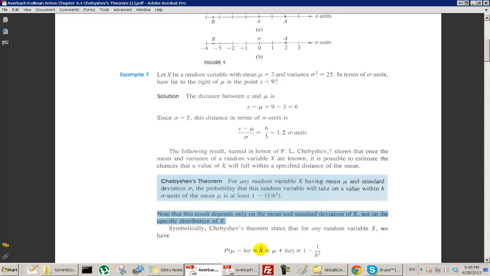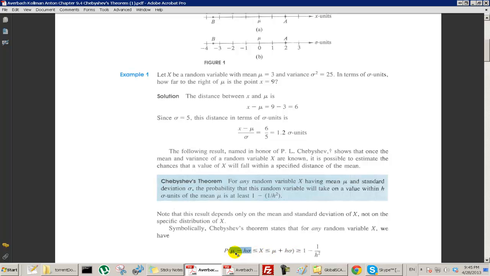Okay, so if we want to write this symbolically, what we're saying is that the probability that x is between mu minus h sigma and mu plus h sigma, so remember it could be like mu minus 3 standard deviations up to mu plus 3 standard deviations, or mu minus 2 standard deviations and mu plus 2 standard deviations.